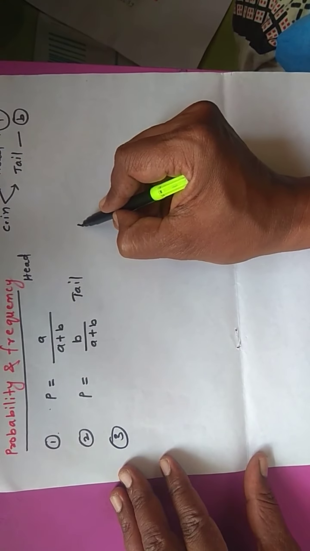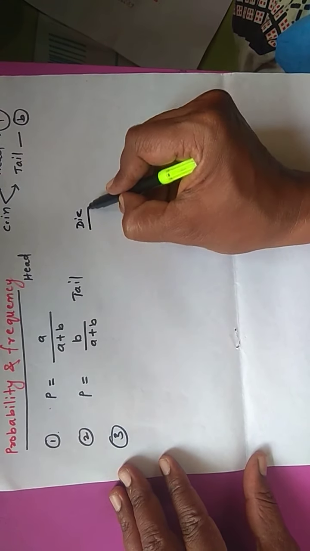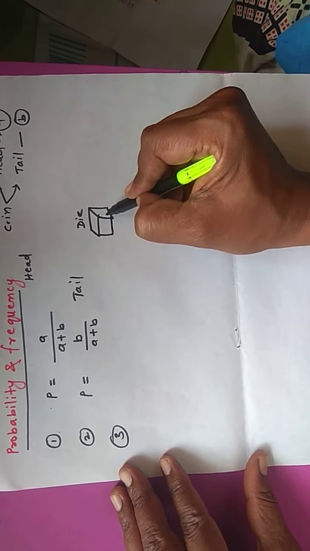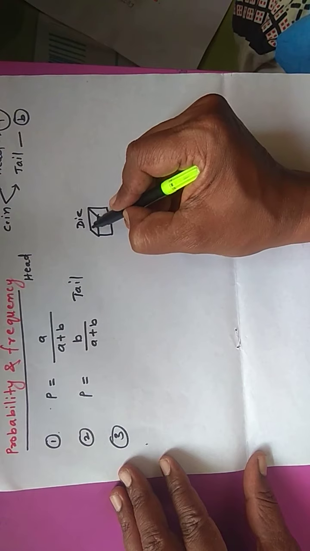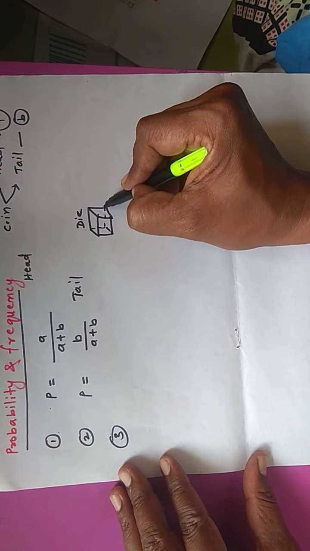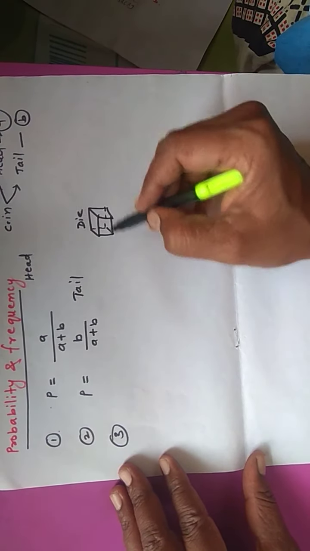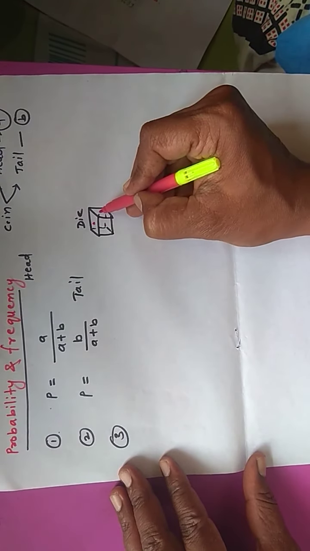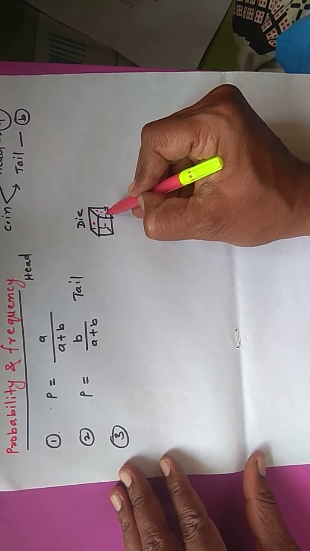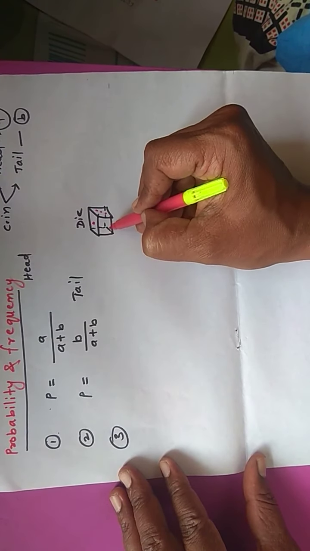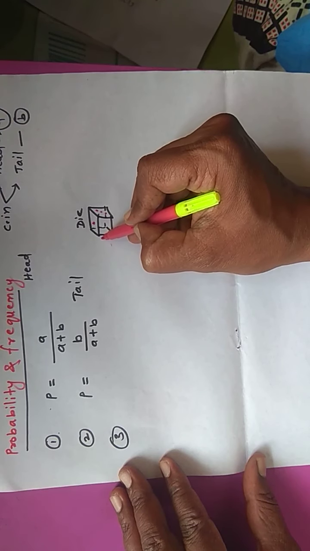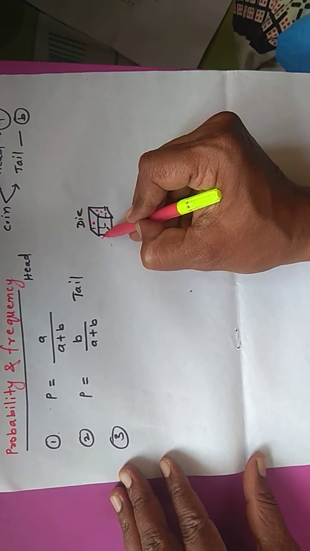If we take a die which has 6 surfaces, for example, in this we are looking, suppose this is the surface having one spot, this is 3, and on that side suppose it is 4, whatever it may be.